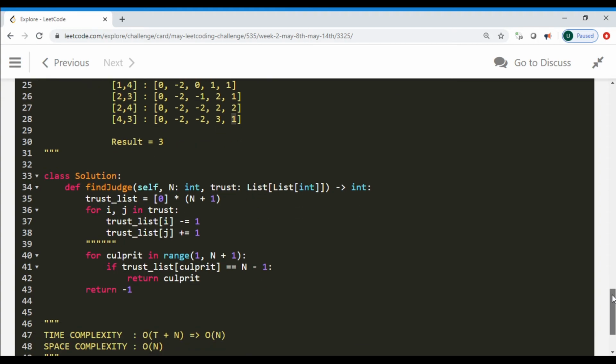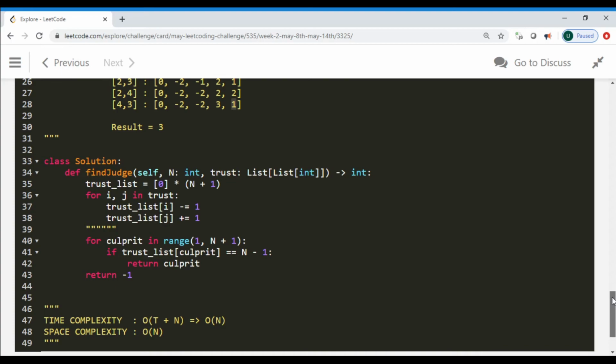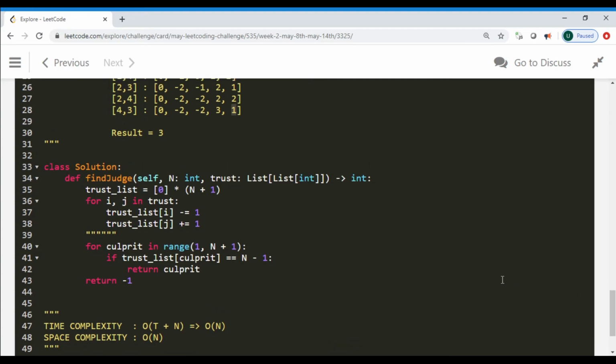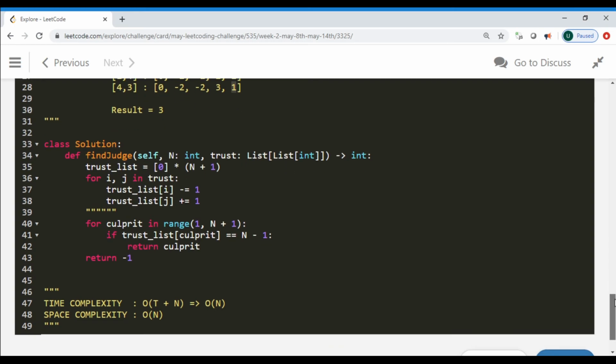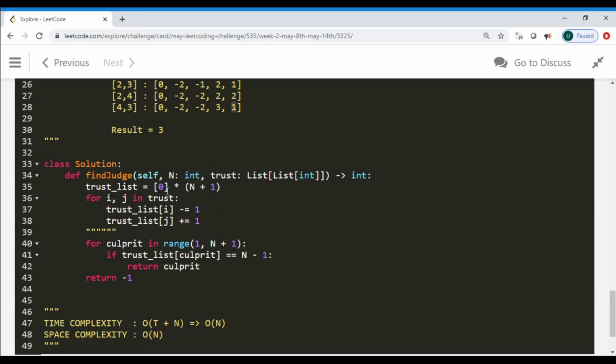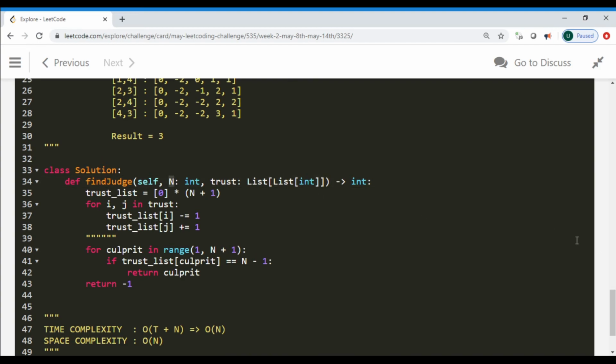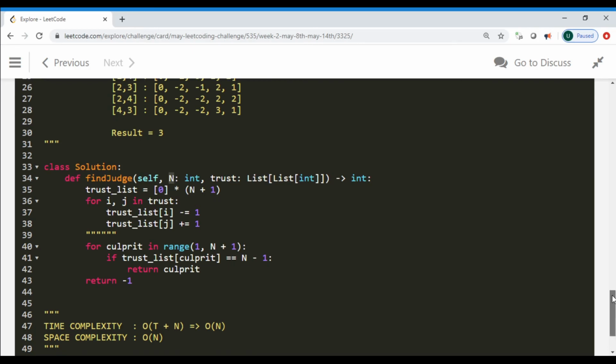Now let's understand the time and space complexity for the problem. The time complexity would be O of t plus n, and in big O terms it derives to O of n, because we are iterating through the complete array of pairs, and the trust list of length n that we increment every time. The space complexity would be O of n, as we create a trust list of the length of the number of people in the town.